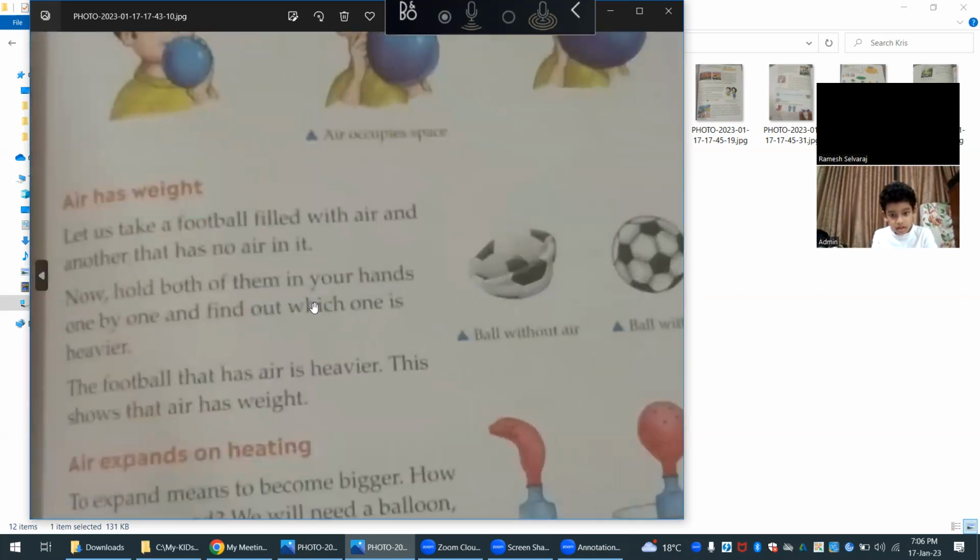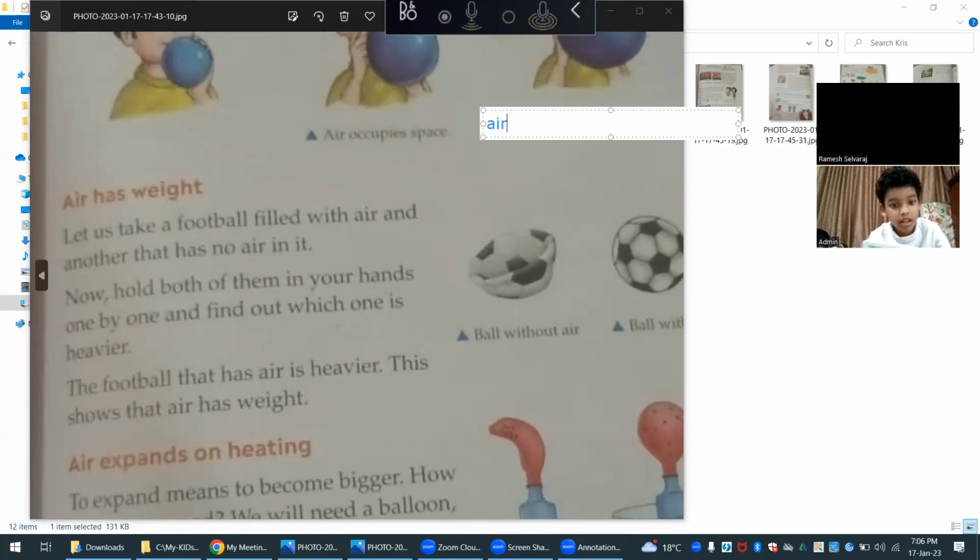Okay, can you read exactly how I read? I will. Can you see my cursor? No, read it, Daddy, read it.